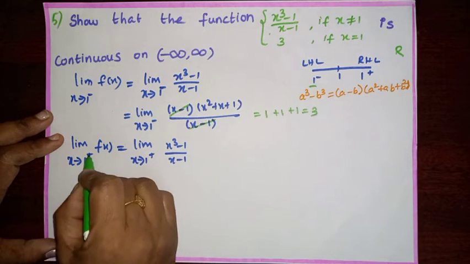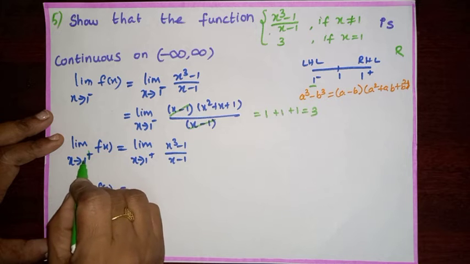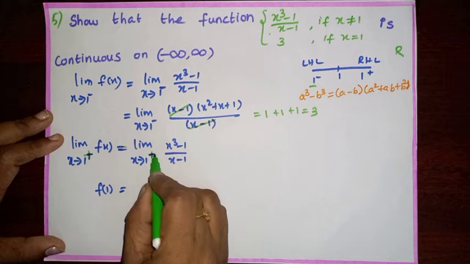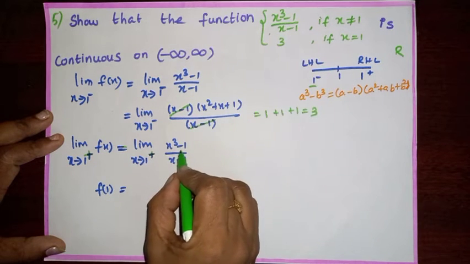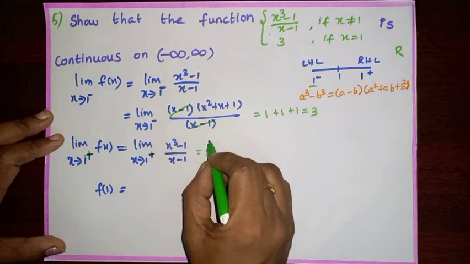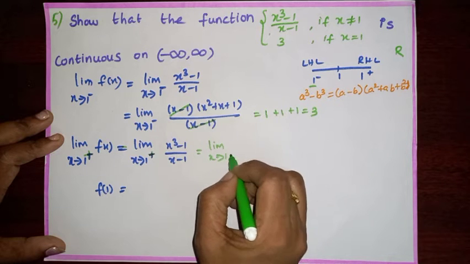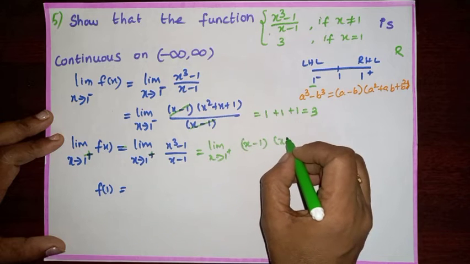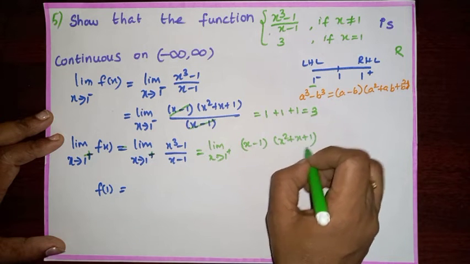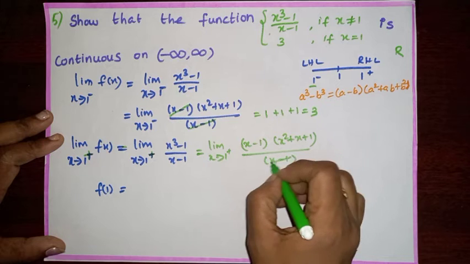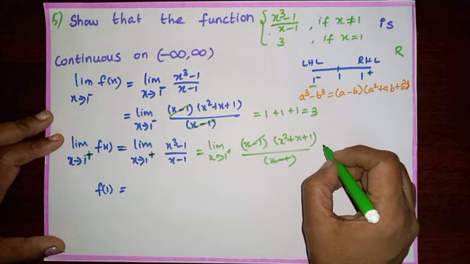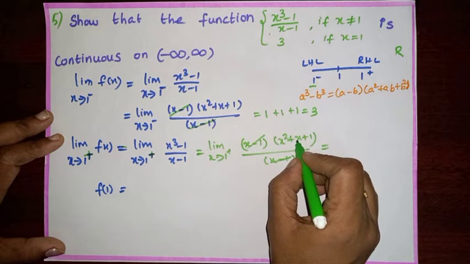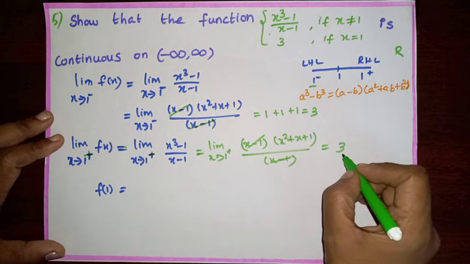Now we'll check for the right hand limit. Limit x tends to 1 positive f of x, which is equal to limit x tends to 1 positive, same function only, (x³ − 1)/(x − 1). Now we'll expand by using the identity a³ − b³. Then we get (x − 1)(x² + x + 1)/(x − 1). X − 1 will be cancelled. Then we get x² + x + 1. Substitute x as 1. 1 plus 1 plus 1, which is equal to 3.